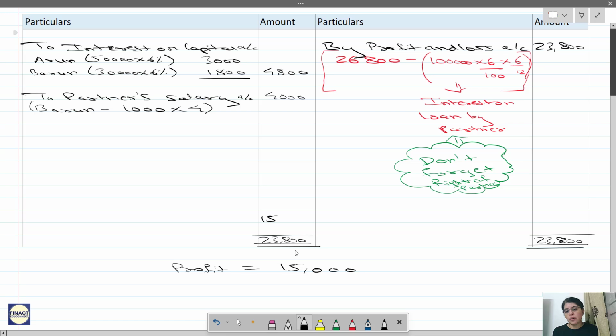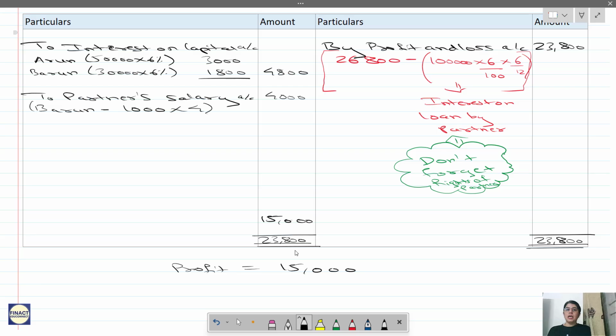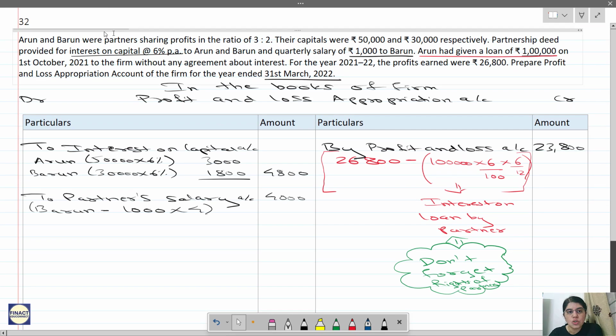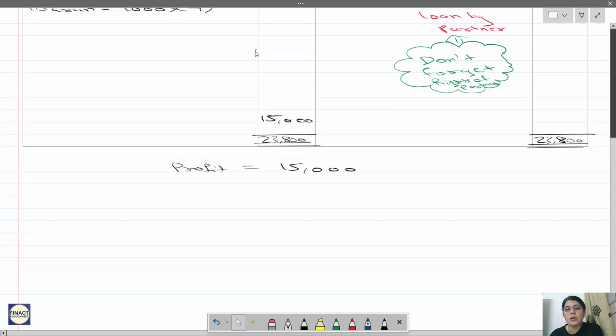Now pay attention over here. See, total profit is 15,000. Okay. How will you distribute? See, if the profit sharing ratio is given, you will distribute it in that profit sharing ratio. If the profit sharing ratio is not given, then you will distribute it equally. Now let us look at the question. So profit sharing ratio is given. Correct? Profit sharing ratio is how much? 3:2. So I will distribute this 15,000 in the ratio of 3:2 to Arun and Barun.